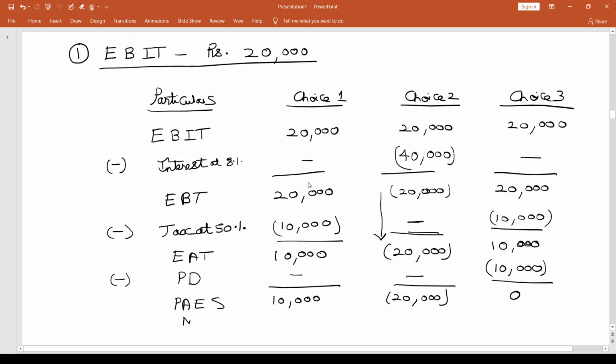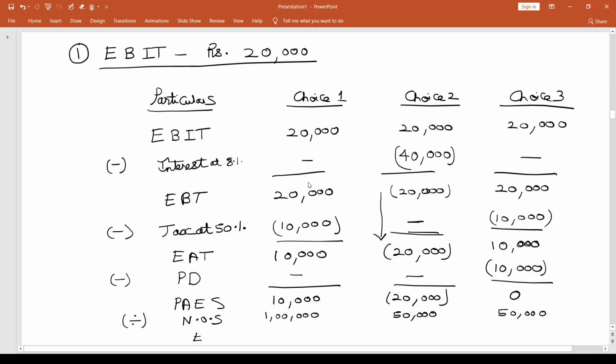Now I will divide this by the number of shares. When I talk about the number of shares, in the first case it is going to be 1 lakh. In the second case, it is only going to be 50,000 shares because I get the balance financing in the form of debt, and here also it's going to be only 50,000 shares.